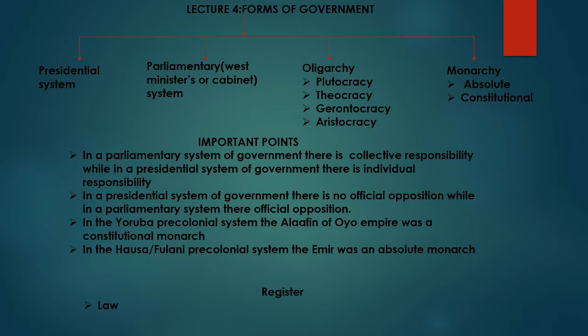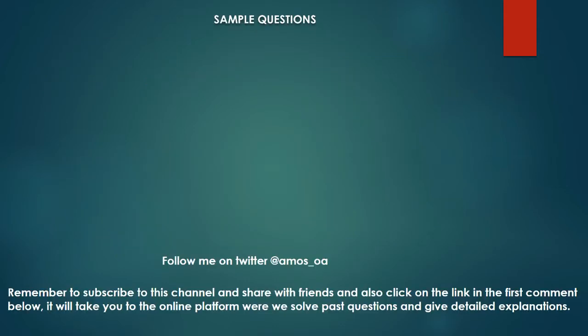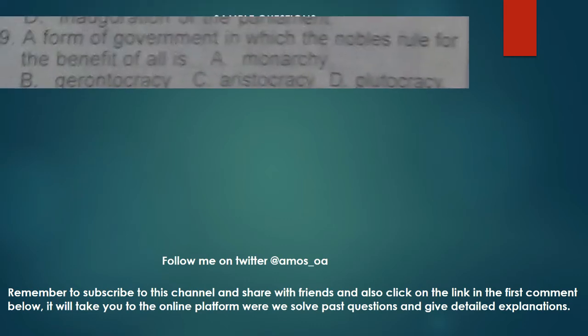So the first register we have today is law. Laws are legislations made by the state legislature. And of course, next is edicts. Edicts are laws made by the state military government. So law to civilian, edict to military, but both of them occur at the state level. And of course, we have bylaws. Bylaws are laws made by the local government or laws made by other institutions aside from the legislature.